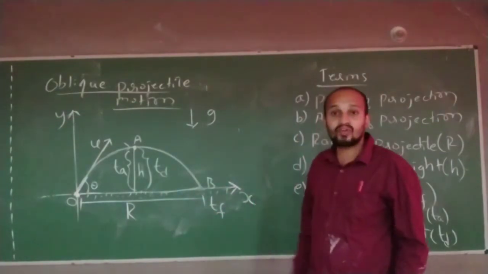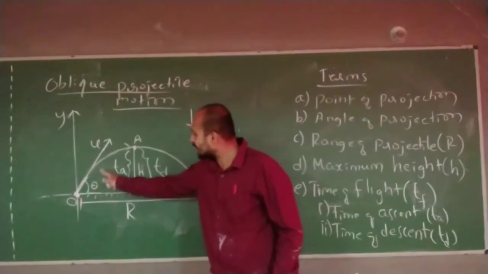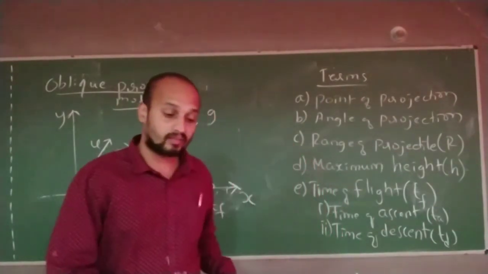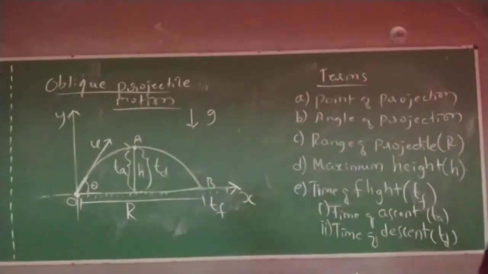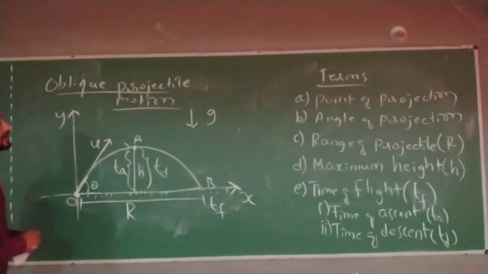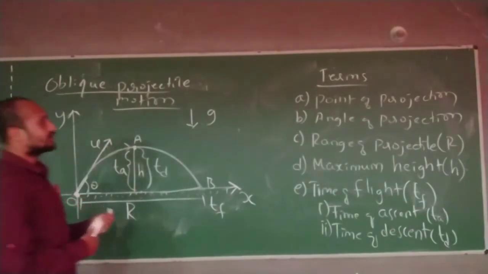Then what will be the time of flight? Time of flight will be time of ascent plus time of descent. First I am explaining the terms.